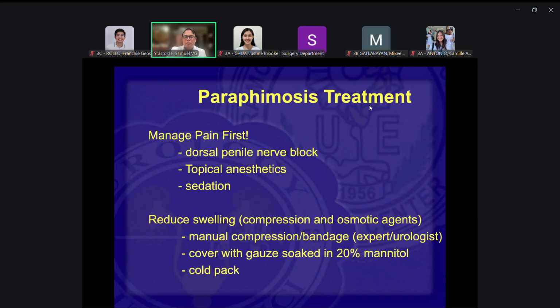Okay. And then of course you reduce swelling in this area. You can put in cold packs if you're not too adept in doing the immediate procedure.